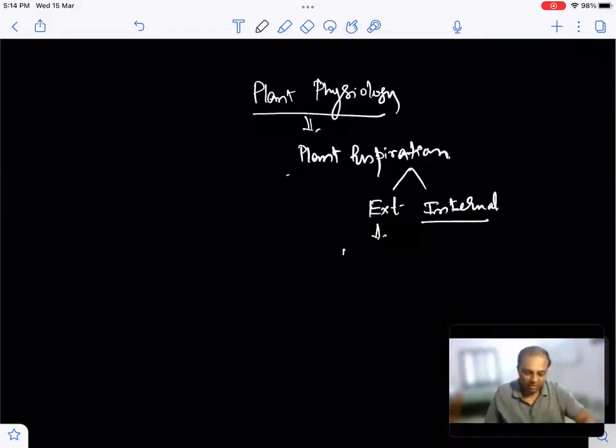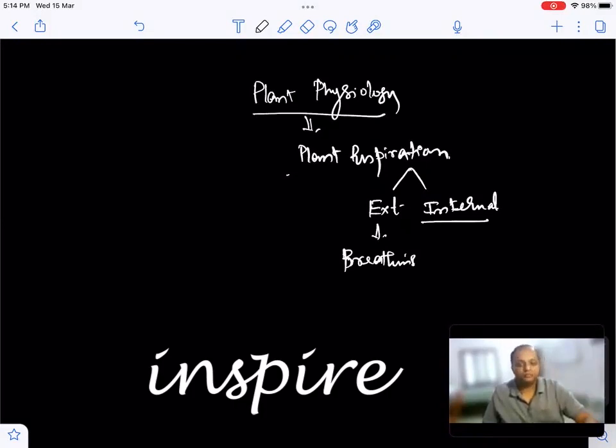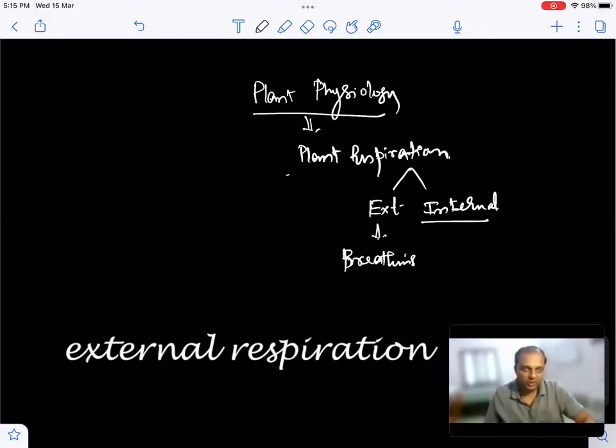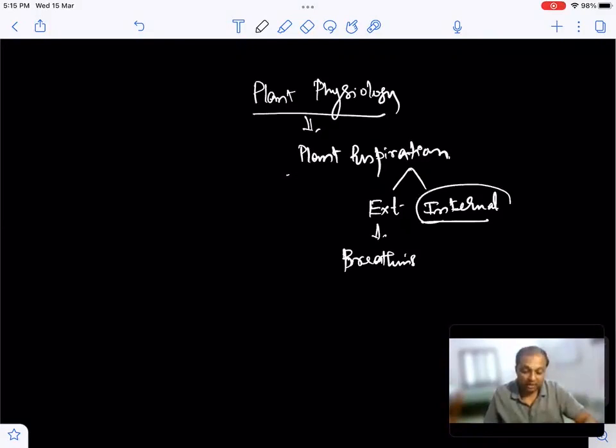External respiration is what we call breathing. We inspire, we expire. This is what is known as breathing. Plants don't do external respiration or breathing, but rather plants do internal respiration. So the respiration meant here denotes internal respiration.